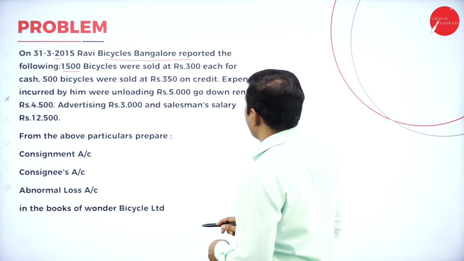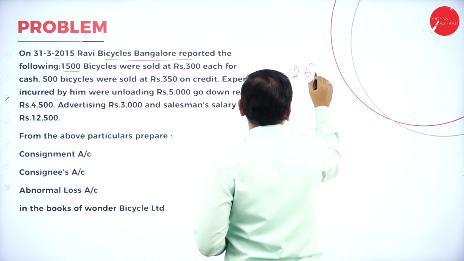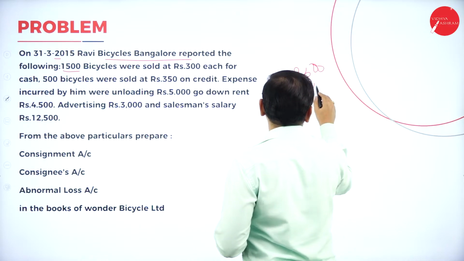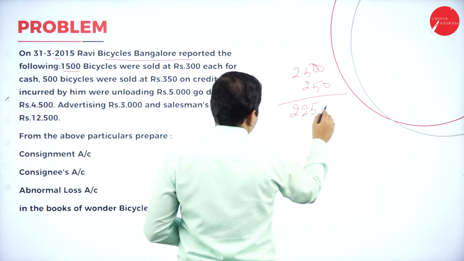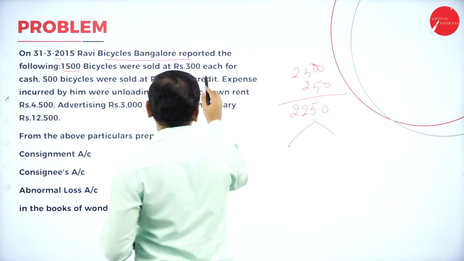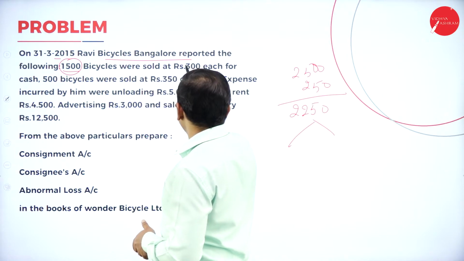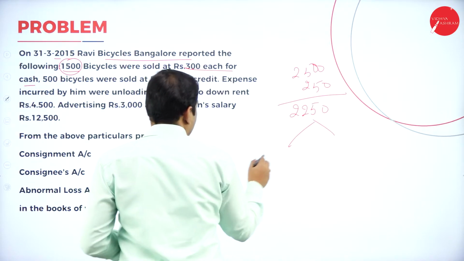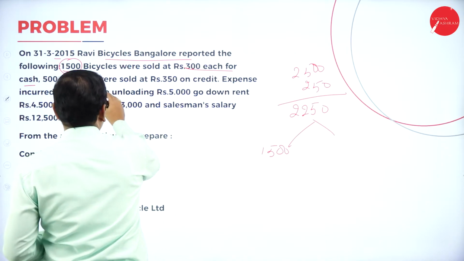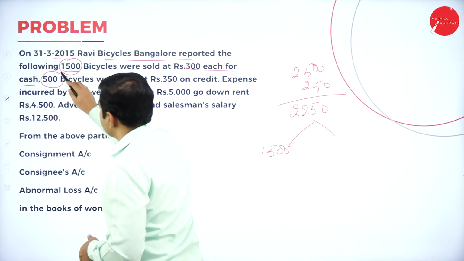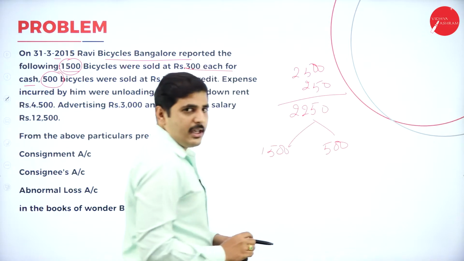sold for 350. So how many cycles have we sent? We have sent 2,500 bicycles. Out of that, 250 were destroyed. The consignee received 2,250 cycles. For cash sales, how many bicycles were sold on a cash basis? 300 each for cash. So 1,500 cycles were sold for cash basis and the remaining 500 cycles were sold for credit basis.